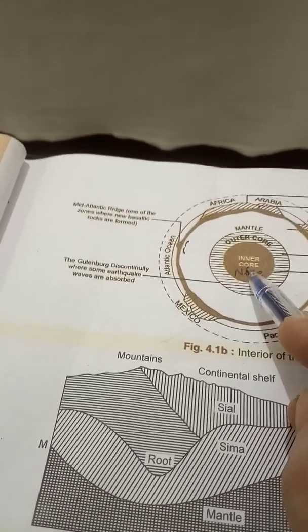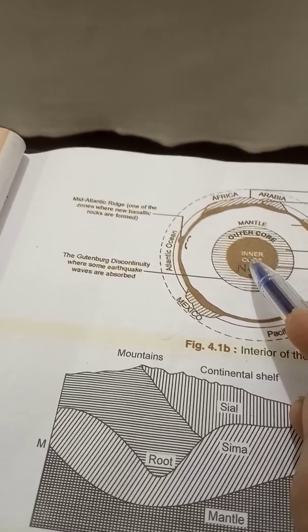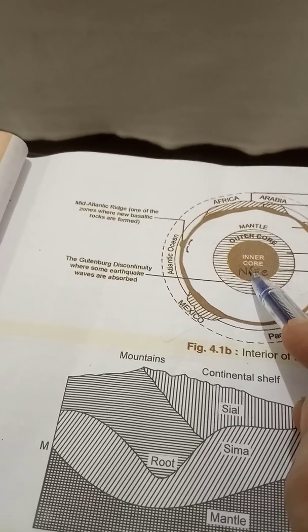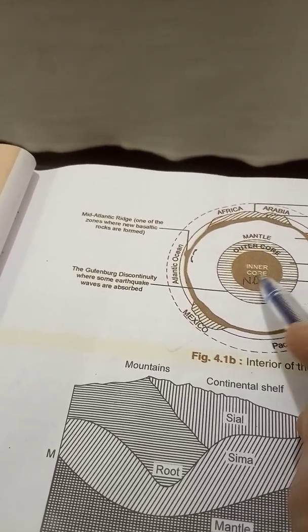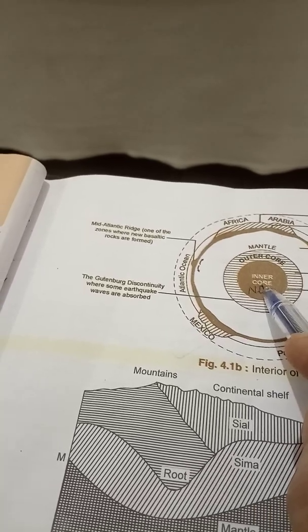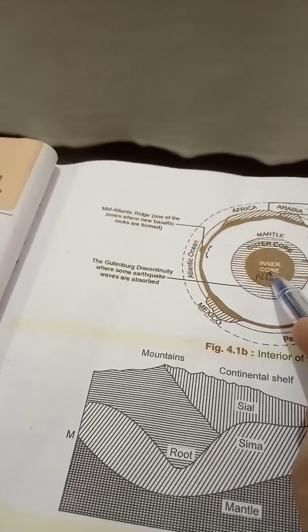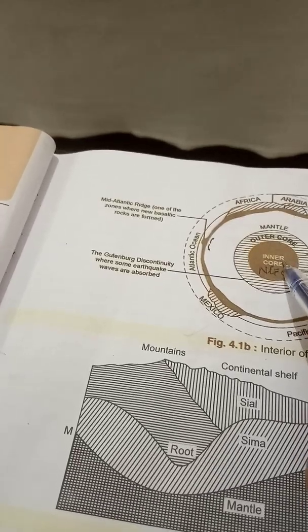The high temperature in this interior part tends to convert rock into a liquid. Density of about 5 in the outer core reaches about 11 in the inner core, and between 12 to 15 further toward the center of the earth.